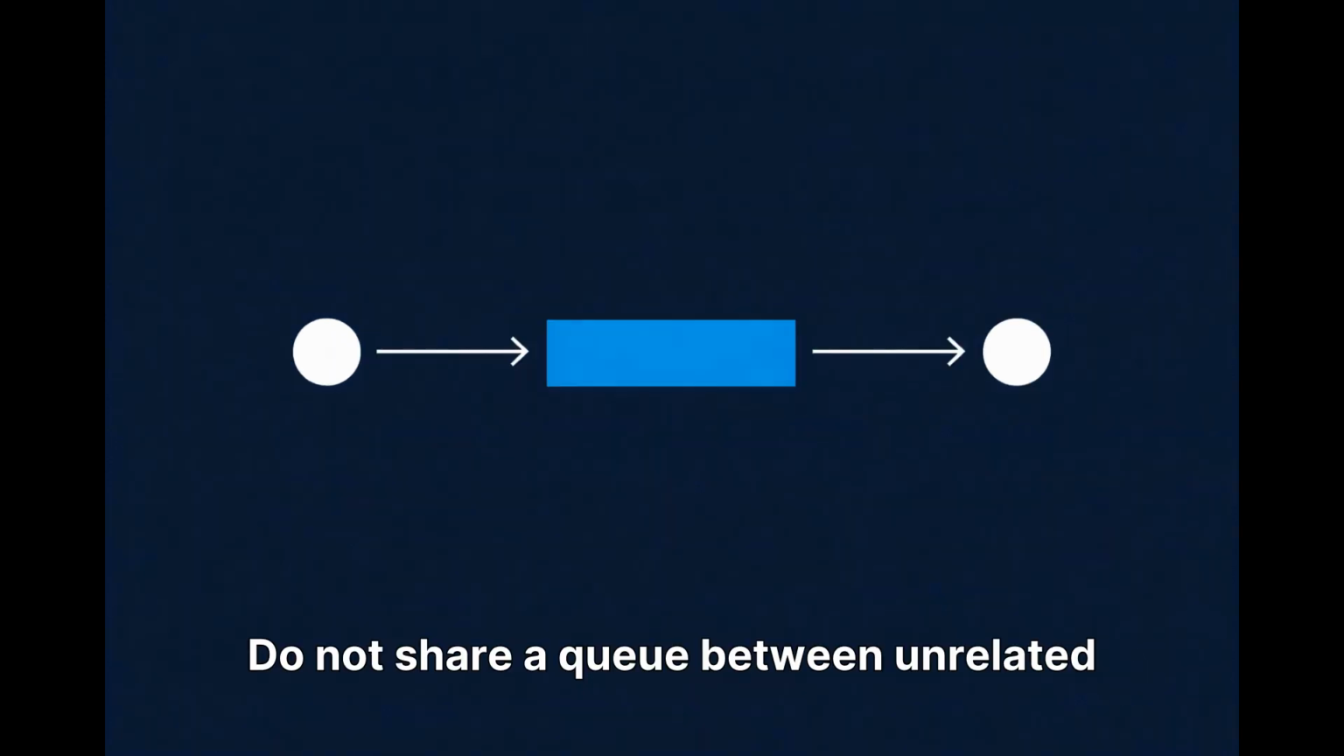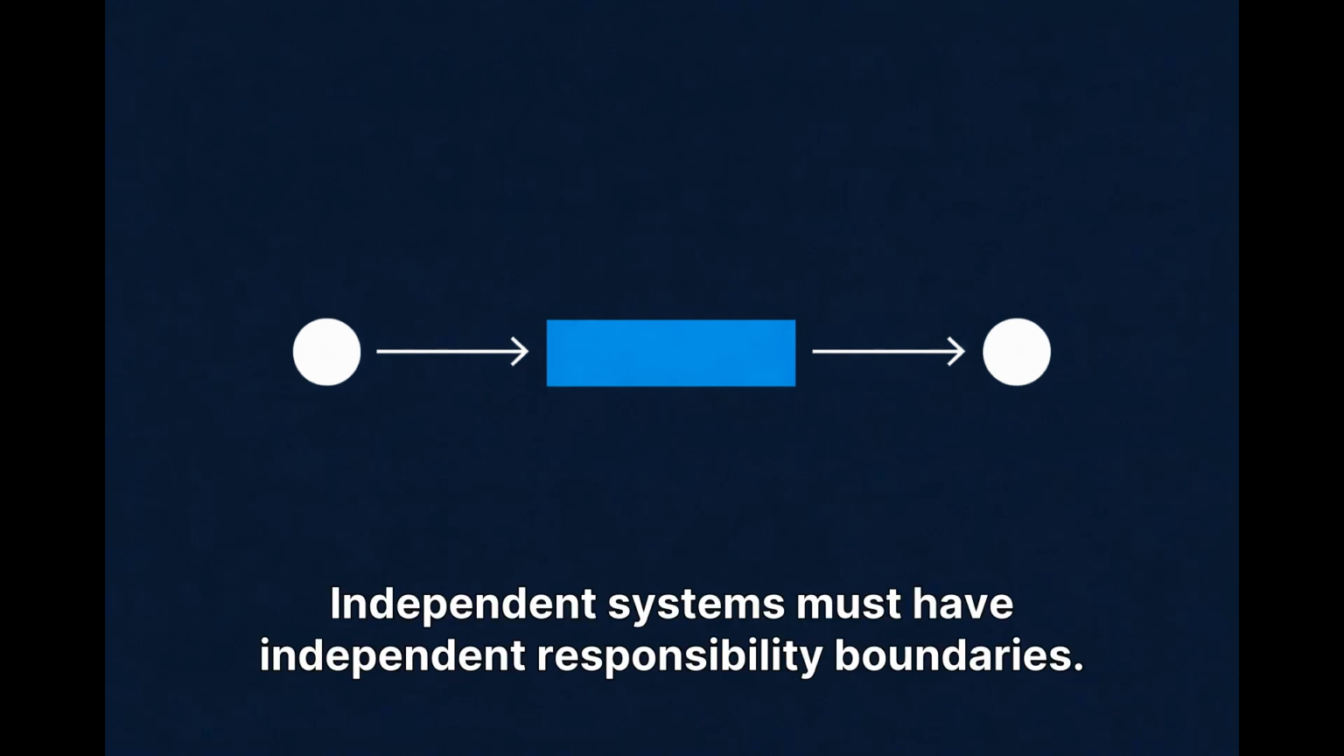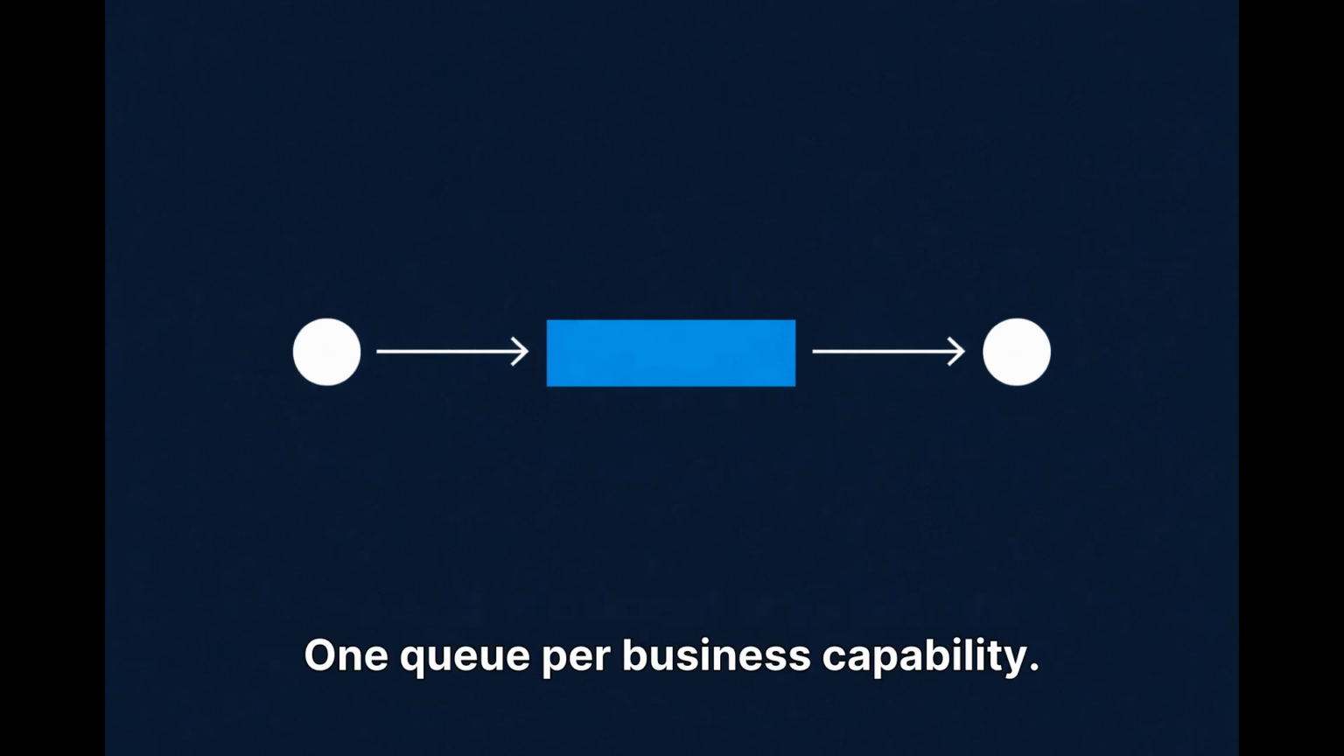Do not share a queue between unrelated consumers. A shared queue creates hidden coupling. Independent systems must have independent responsibility boundaries. One queue per business capability.